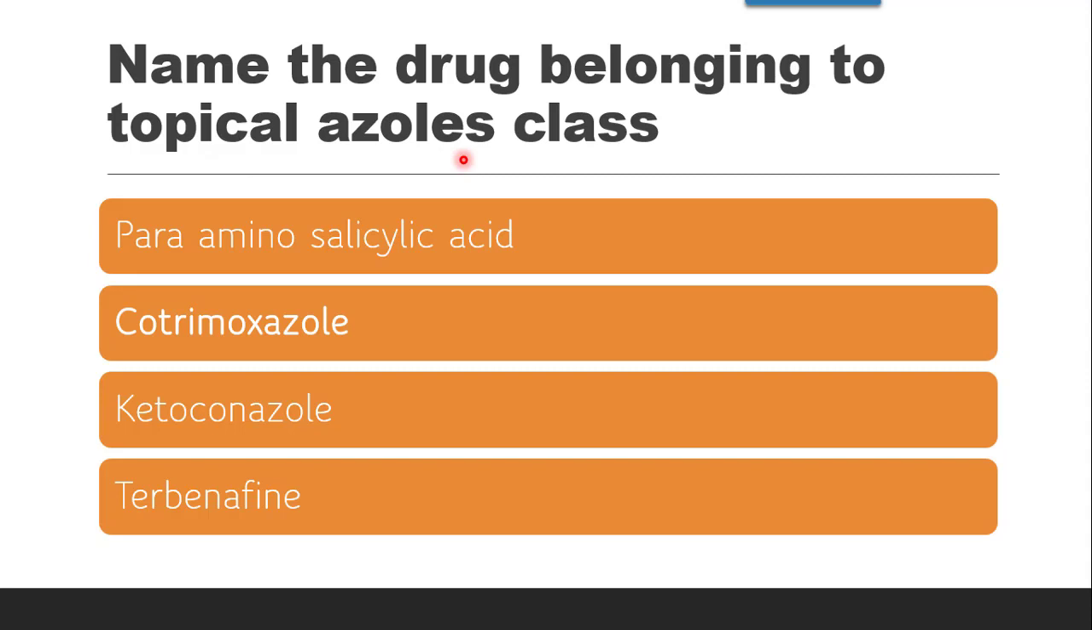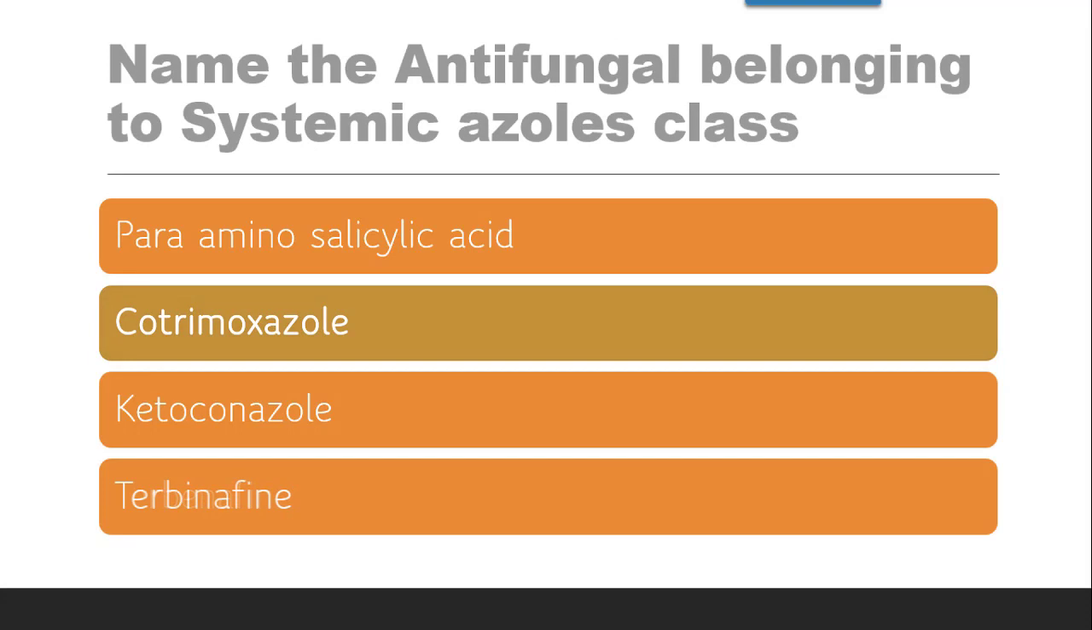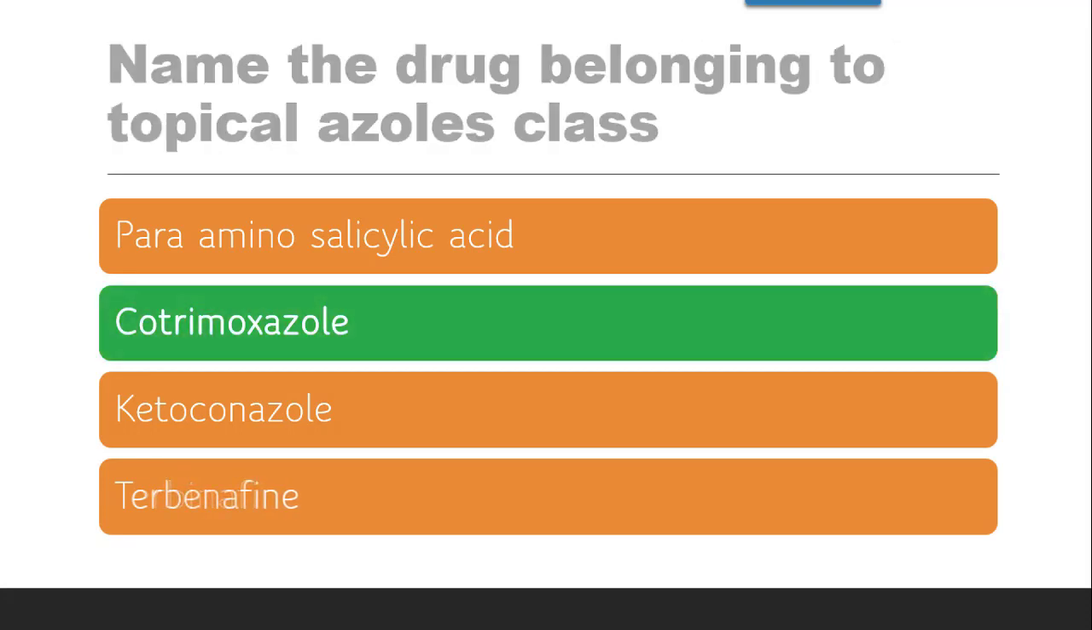Topical azoles options are PAS, cotrimoxazole, ketoconazole, terbinafine. So the correct answer is cotrimoxazole, and the trick to remember topical azoles is CUM. Cotrimoxazole, C stands for cotrimoxazole, O stands for oxyconazole, M stands for miconazole and E stands for iconazole.